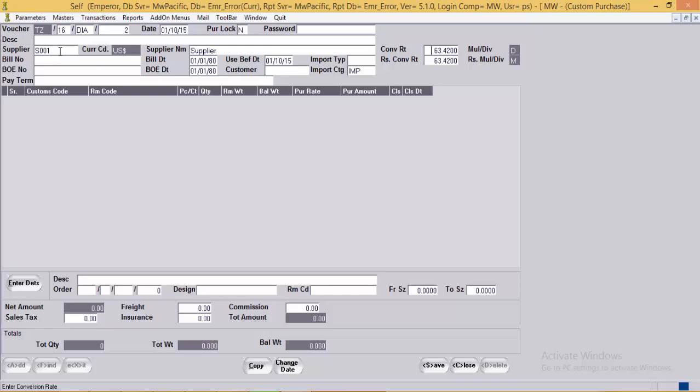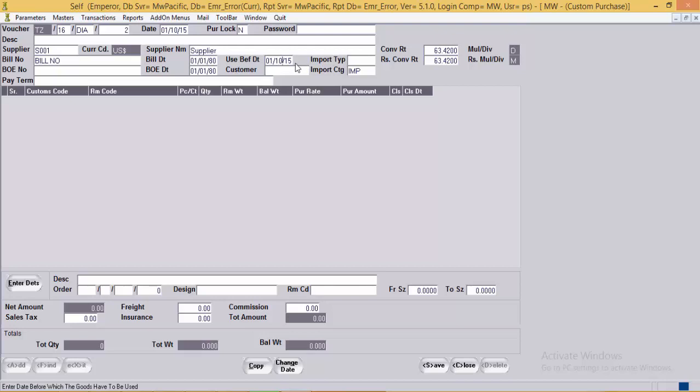the conversion rate as explained in the previous entry, that is the purchase entry, the bill number, bill date, use before date. Actually in the custom there is a rule that the particular stock needs to be used within a particular period of time. So user need to enter the use before date over here. It is usually 3 years for the diamonds from the date of the purchase.